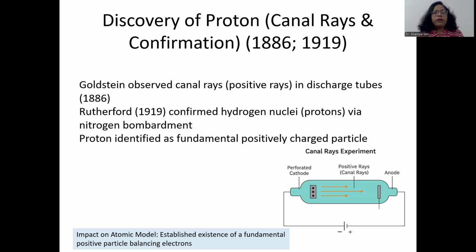So the impact on atomic model after 1919 was that it established existence of a fundamental positively charged particle that could balance electrons. That also was discovered much later. So in 1886, only presence of some positive ray coming from matter was observed by Goldstein.